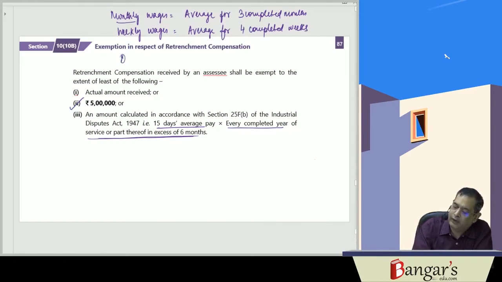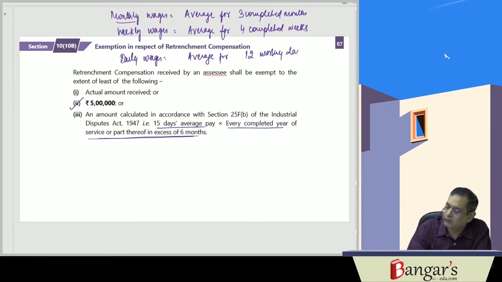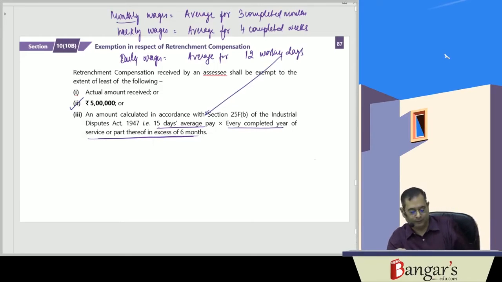And if daily wages are given, we have to take the average for 12 working days, as per section 25FB of the Industrial Disputes Act 1947.